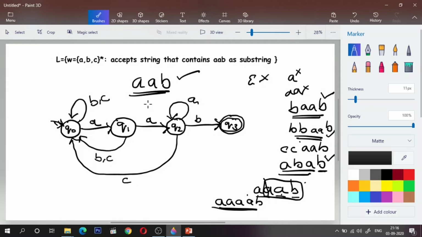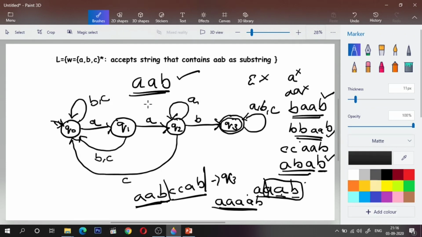Now coming to Q3, see we'll reach Q3 only after encountering AAB as a substring, right? So after that, whatever we encounter should be accepted, right? So A, B or C should be accepted. So once I encounter AAB, and followed by that C, any number of C or A, B, doesn't matter. I already have the substring I was looking for, right? So I should remain in Q3 state, which will be marked as accepting.